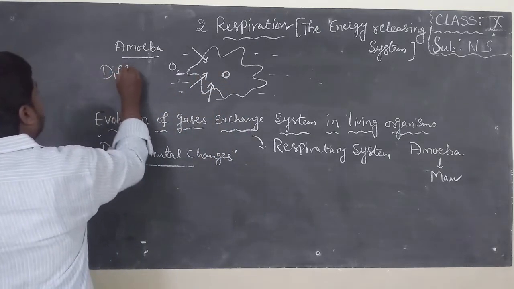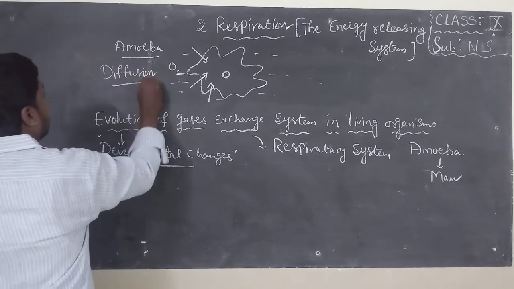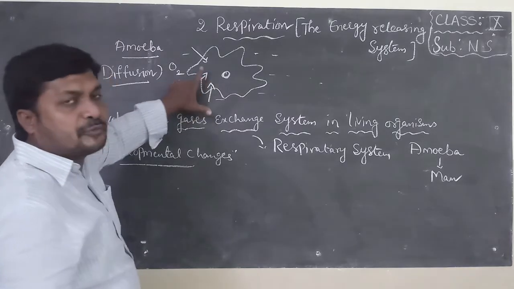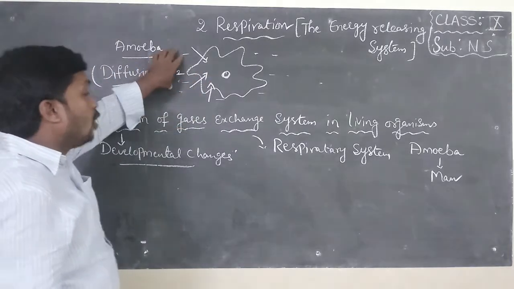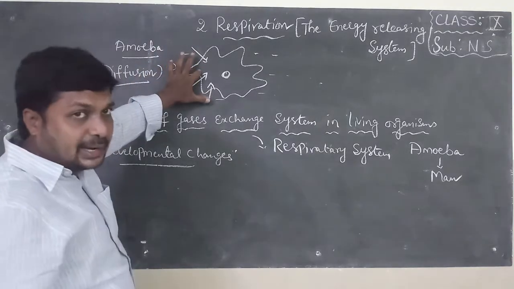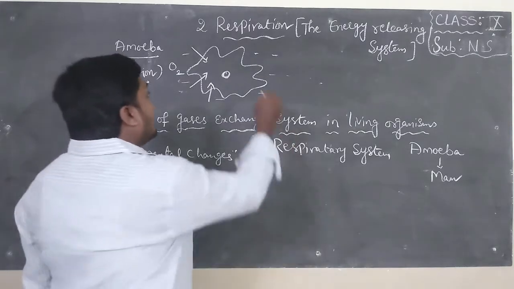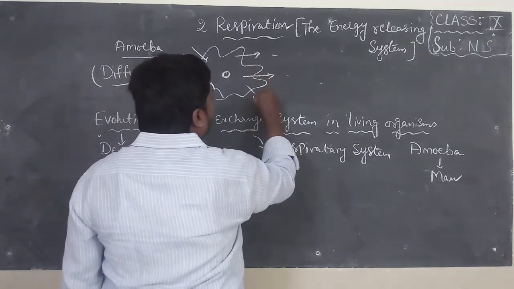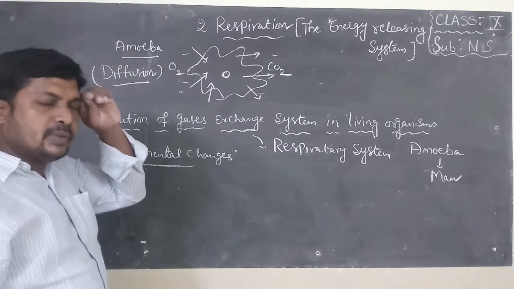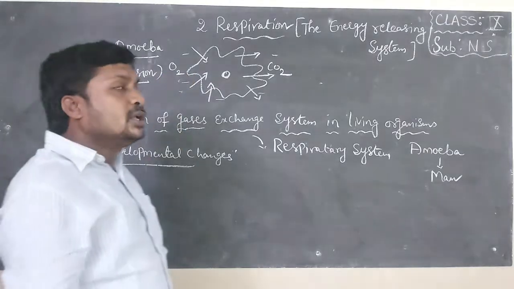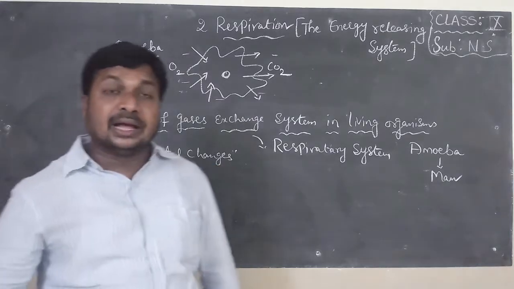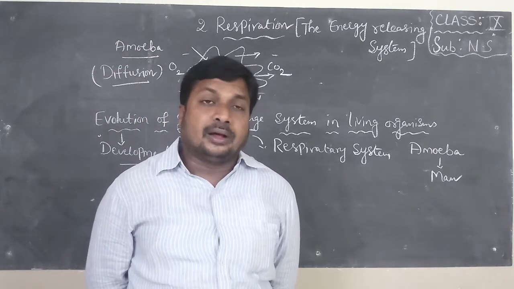This process is called diffusion. Diffusion means transport of materials from higher concentration to lower concentration. The oxygen content in water is higher than in the body, so oxygen diffuses directly into the body of amoeba. At the same time, CO2 diffuses from the body to water. So gas exchange takes place in amoeba and lower organisms like planaria and porifera.